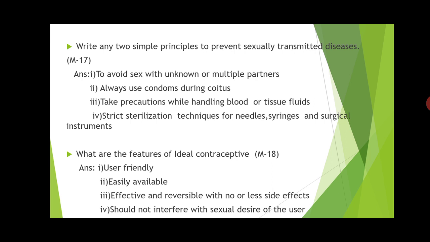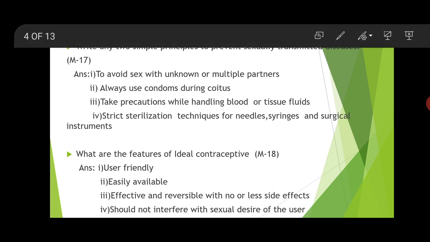Then, it should not interfere with the sexual drive of the user, because some people hesitate to use contraceptives. So this is all regarding the ideal contraceptive. Usually write 4 points because each carries half a mark.